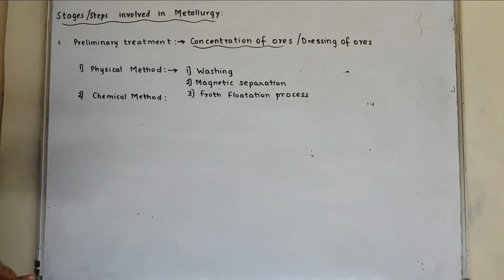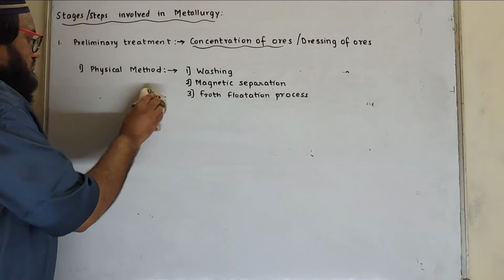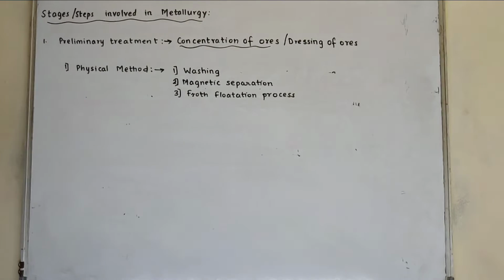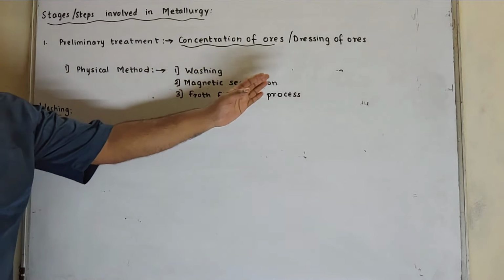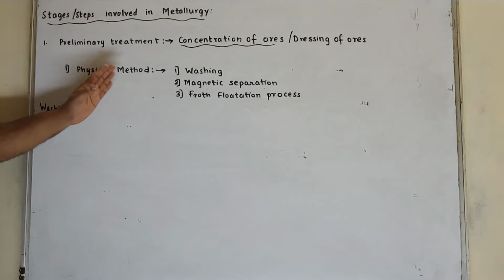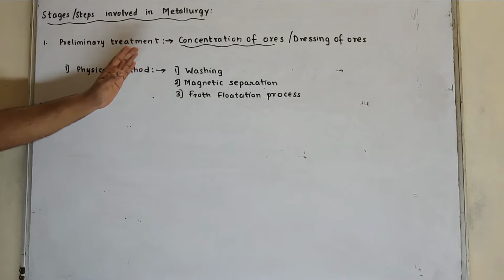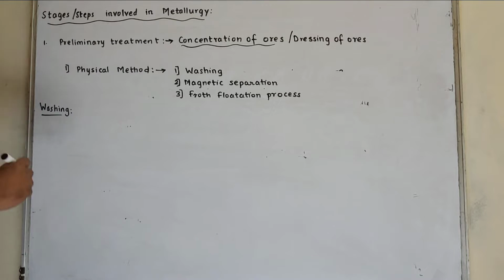Preliminary treatment is concentration of ore. It involves various methods, physical methods as well as chemical method. We'll discuss physical method. First is washing. What is washing?